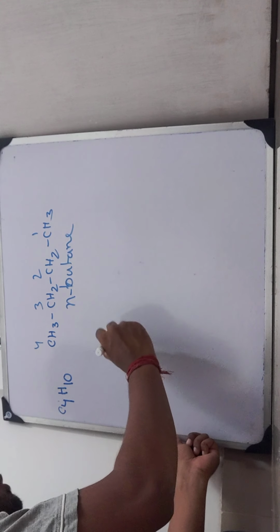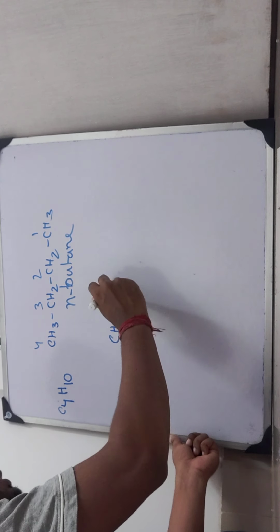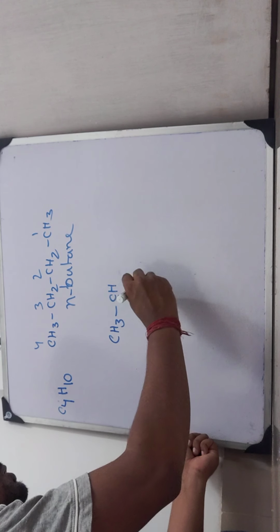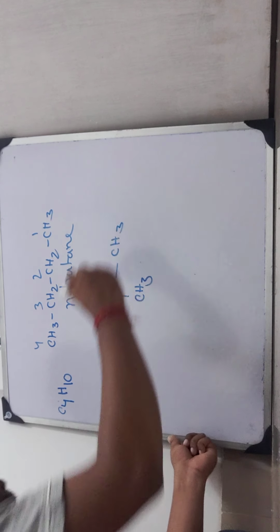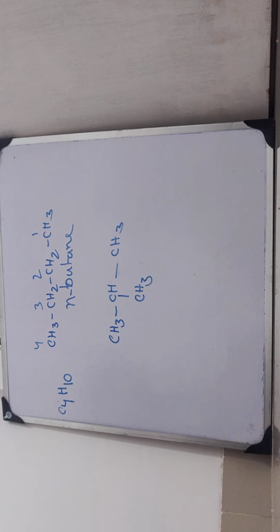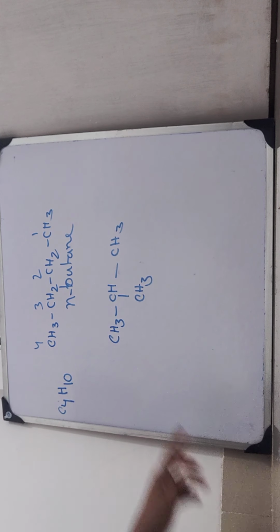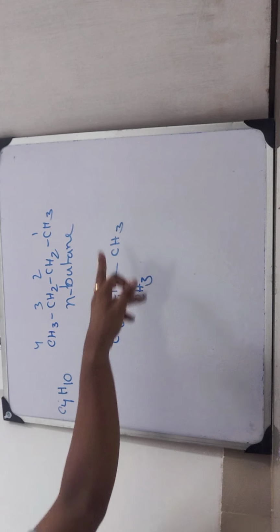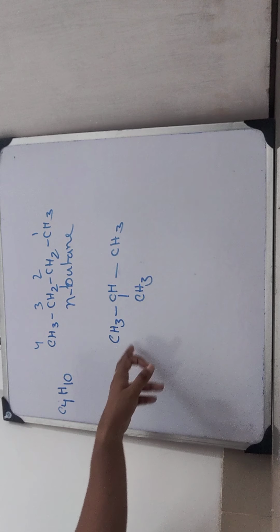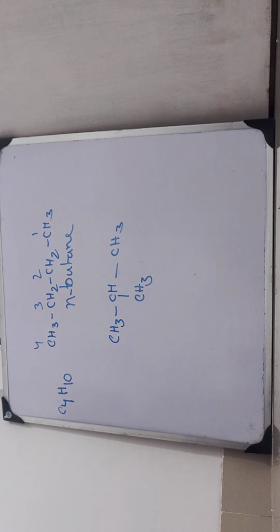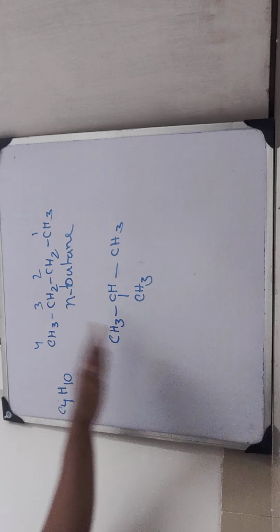And this compound, CH3, also has the same number of carbons and the same number of hydrogens: 3, 3, 3, 9 plus 1, 10, and carbons 1, 2, 3, 4. But the structure is different.